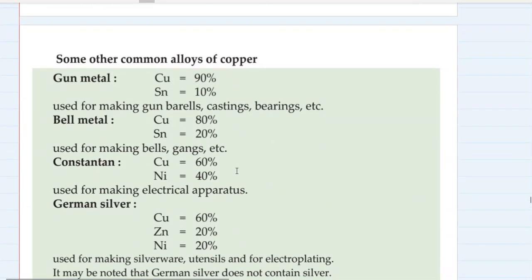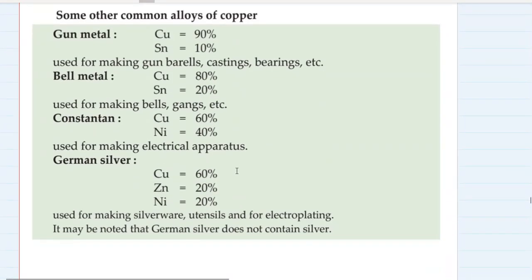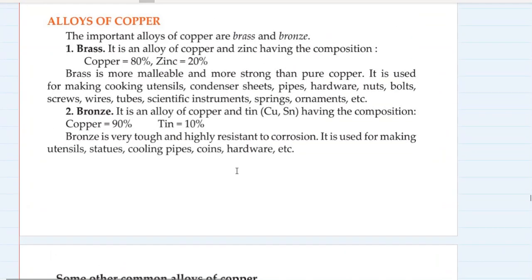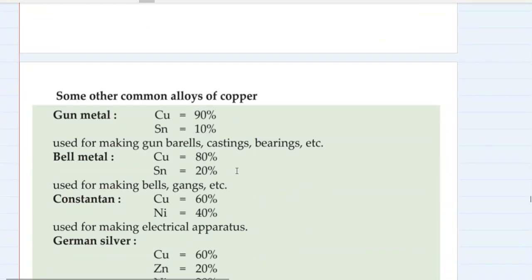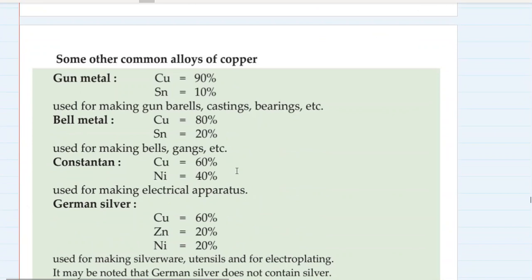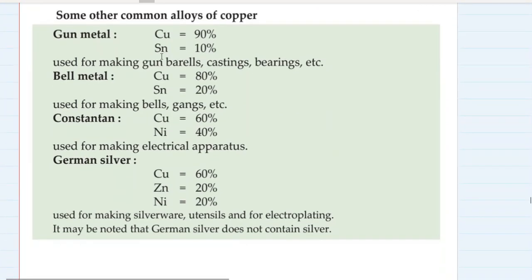Some other alloys of copper: gunmetal, copper and tin. Copper and tin was also bronze. I think gunmetal has got something else also, so this information is not accurate. Please let me know in the group what gunmetal is made up of, which metals, with the percentages. It is used for making gun barrels, castings, bearings, etc. Castings and bearings are machine parts.